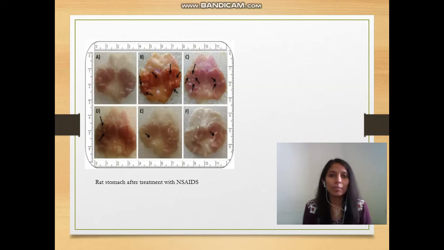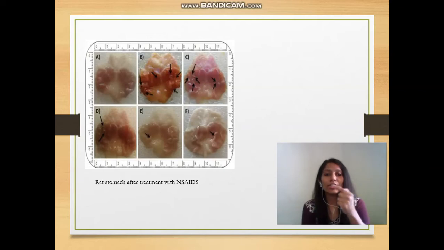This image shows that A is normal, with no treatment or aspirin given. B indicates the rat stomach treated with aspirin for 7 days, and see the red coloration. This stomach is ulcerated after using NSAIDs.